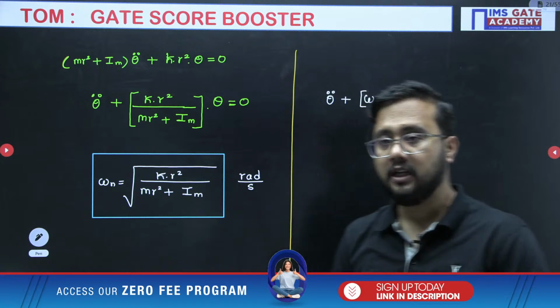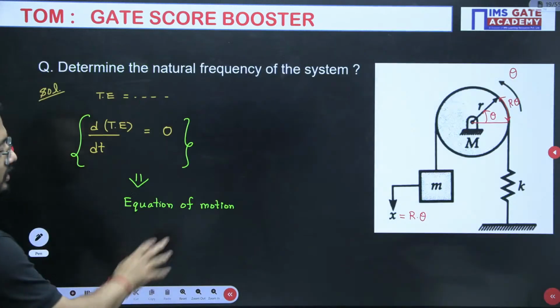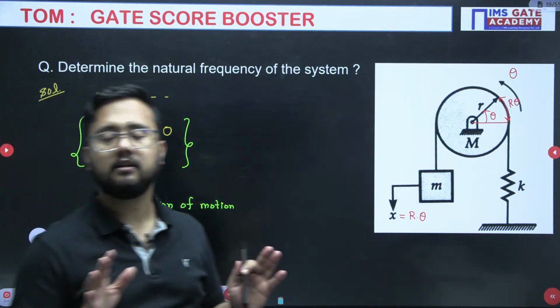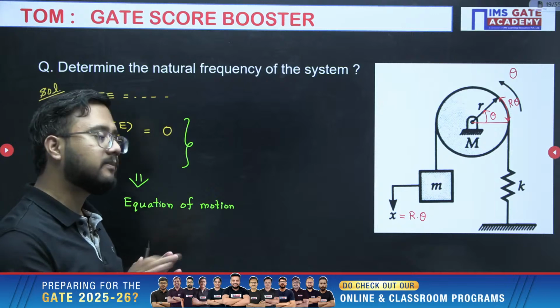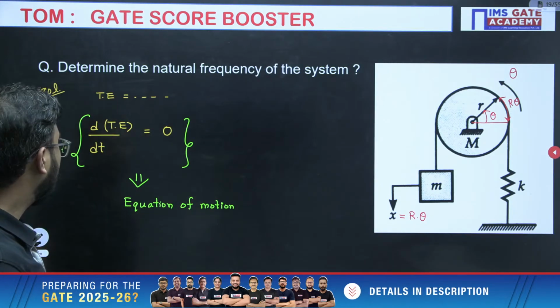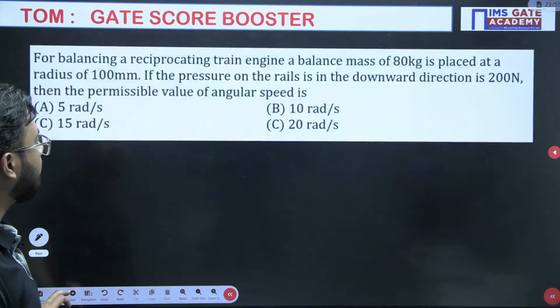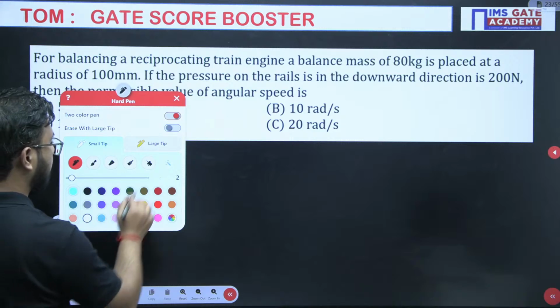Correct, absolutely. So just keep in mind, whenever a pulley kind of question comes, use the energy method, you will easily get the answer without any difficulty. So the energy method is best suited in the case of pulley systems, right? Now, we have seen a lot of questions from vibration. Now moving on to the balancing part. Again, the second important topic for today's session.